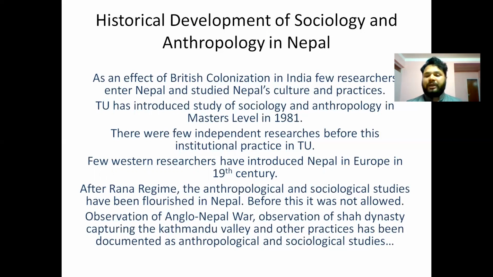few researchers entered Nepal to study Nepal's culture and practices. Before that, before the British colonization in India, Nepal was not studied by anyone in a global way. Okay, so this is the very first time the concept of anthropology and sociology emerged in Nepal, with the help of British researchers who entered Nepal from India whenever there was British colonization in India.